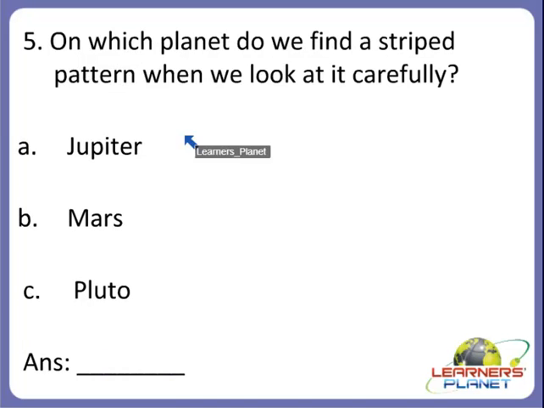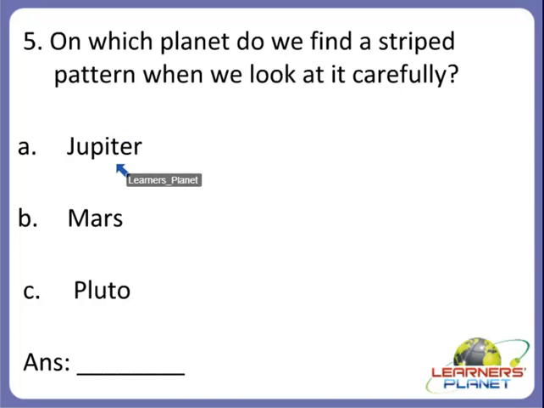Alright. Now next one. On which planet do we find a striped pattern when we look at it carefully? Yes, children. What will be the answer? Is it A, Jupiter, or B, Mars, or C, Pluto? Which is the planet on which we find a striped pattern when we look at it carefully? Yes, children, I'll give you a hint. It is the fifth planet of our solar system, and it spins very fast, pulling its clouds into stripes, and that is why we find a striped pattern when we look at it, right? So which is the answer, children?